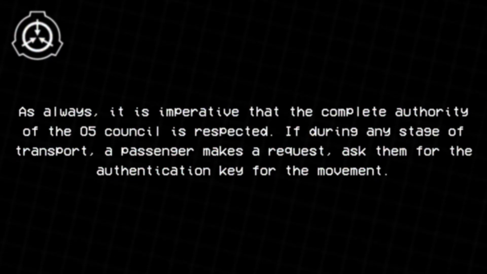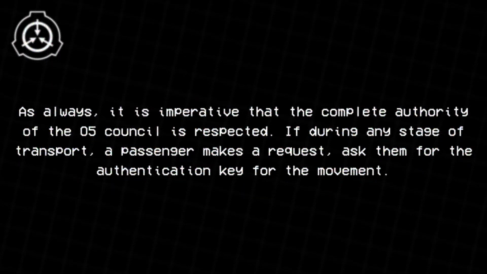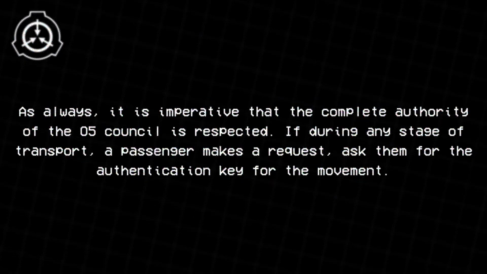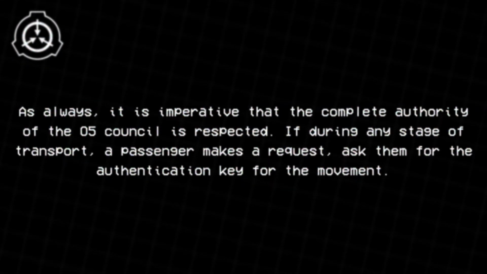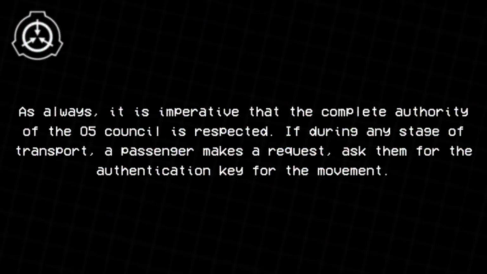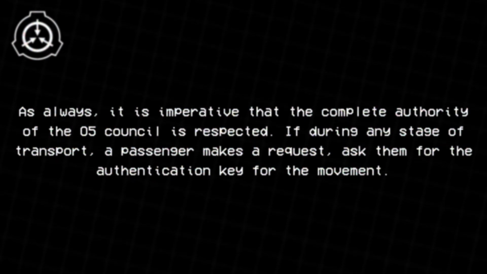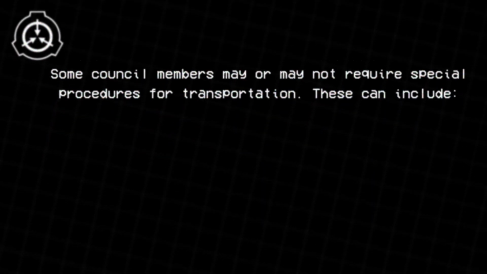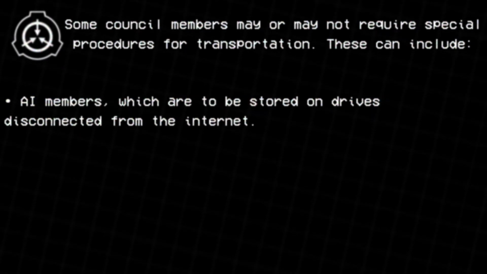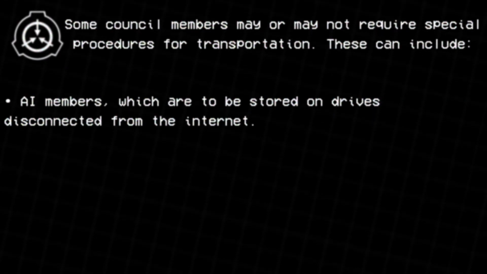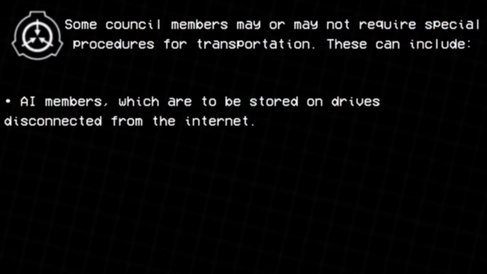As always, it is imperative that the complete authority of the O5 Council is respected. If during the end stage of transport, a passenger makes a request, ask them for the authentication key for the movement. Some council members may or may not require special procedures for transportation. These can include AI members, which are to be stored on drives disconnected from the internet.